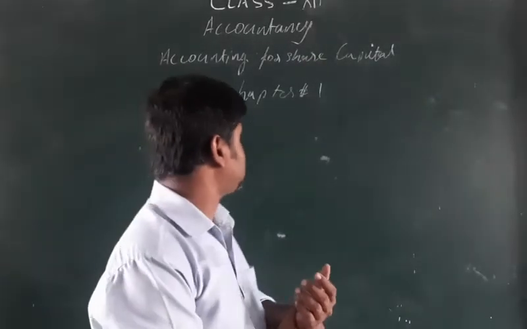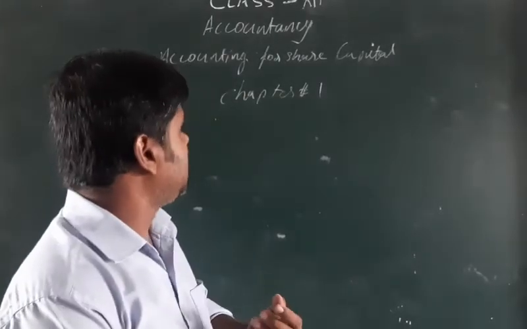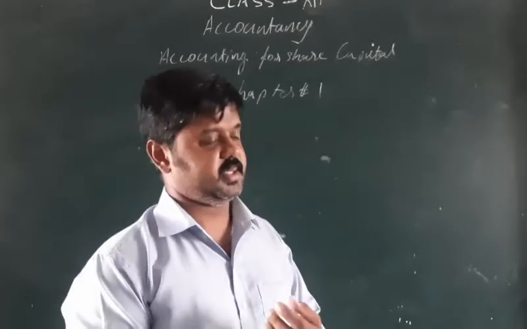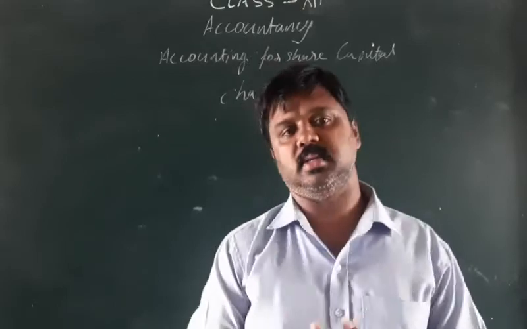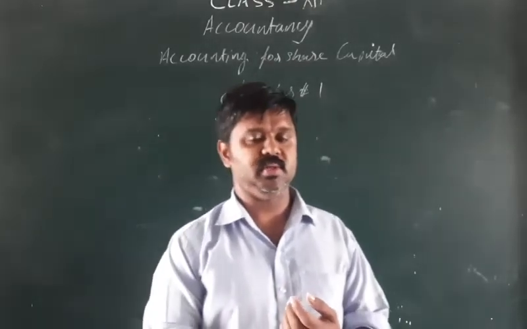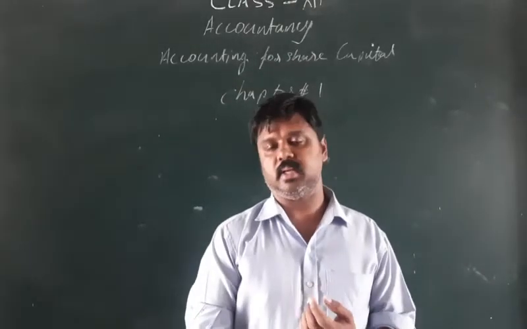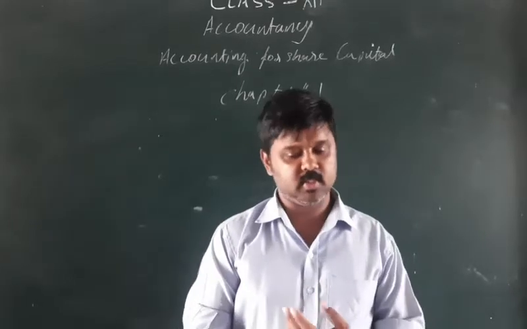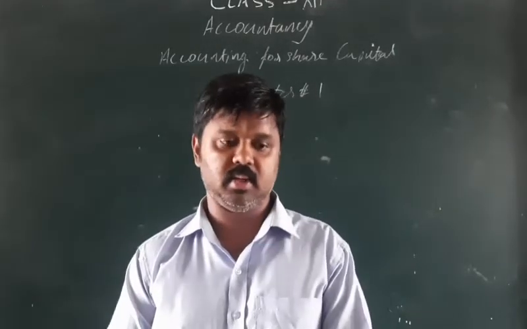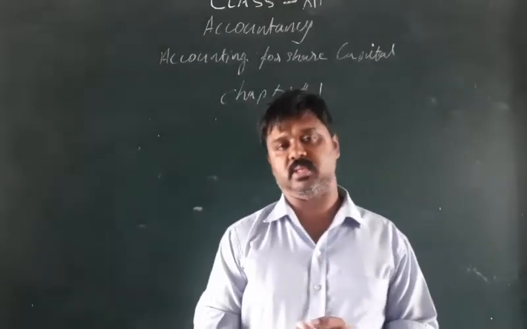Today we are going to see accountancy, accounting for share capital, chapter number 1, video number 16. Here we are going to see the reissue of forfeited shares. When share forfeiture in last class we discussed it. This problem we will solve together with the reissue of forfeited shares.